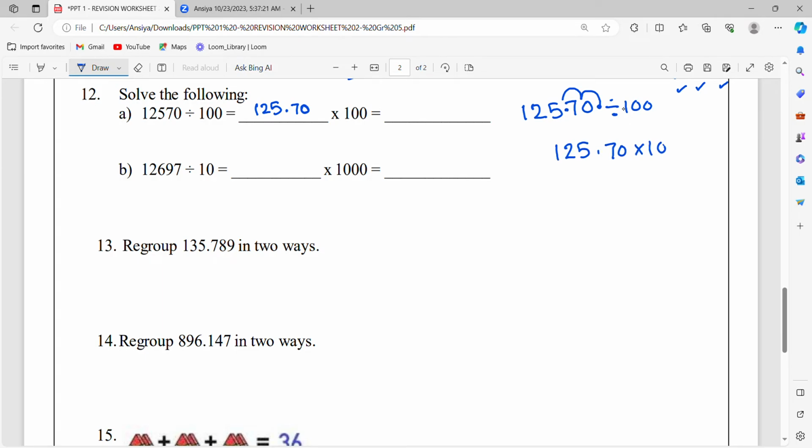Now multiplying with 100. What we studied? Multiplying with 100 meaning the decimal point is moving to the right side. Here 2 zeros are there. So 2 times you move to the right side. So currently it is here 1, 2. It will become here 1, 2, 5, 7, 0, then point. Usually at last the point is not needed, so this is the answer. So only that point you remember. In division, move to the left side. In multiplication, you move to the right side. We'll see another example.